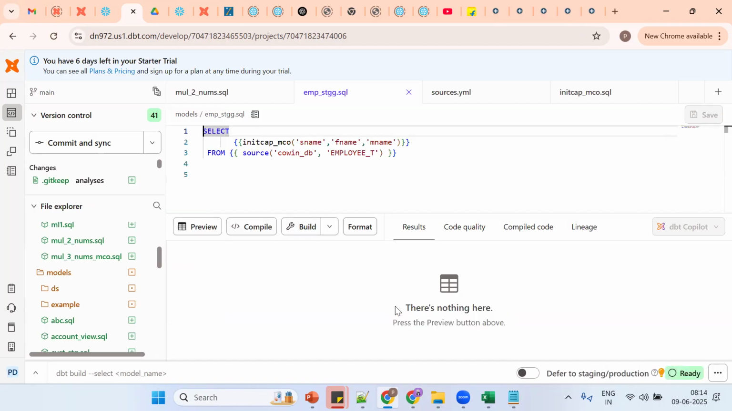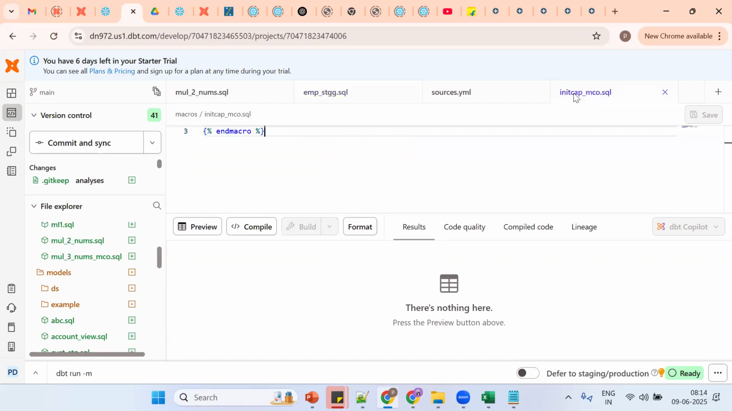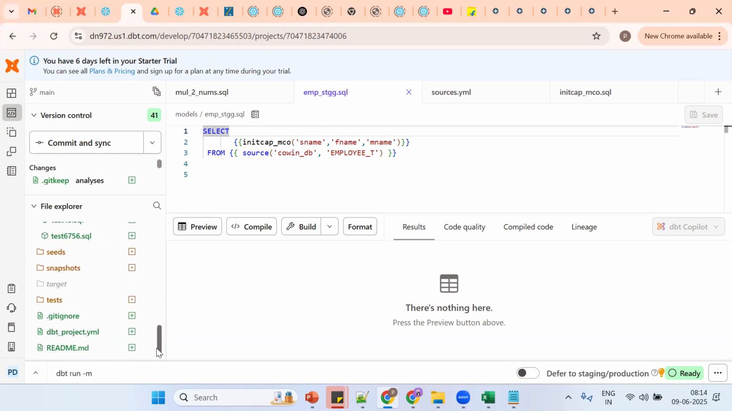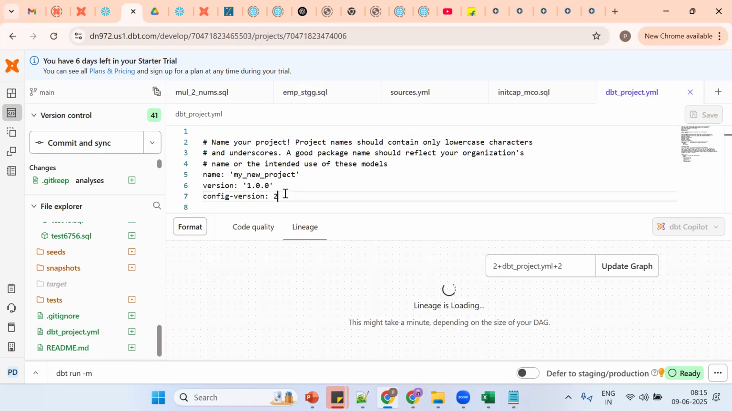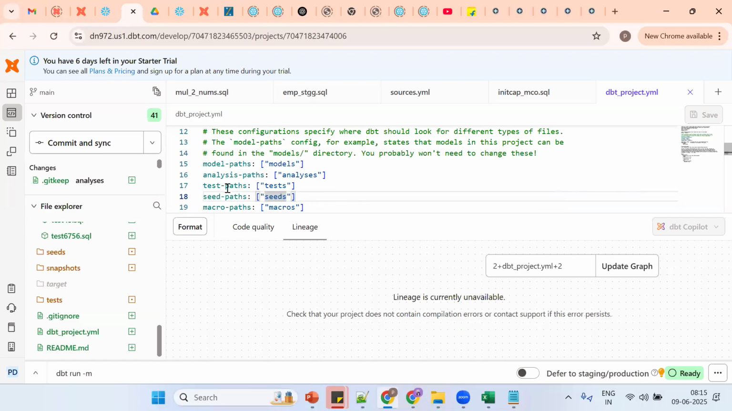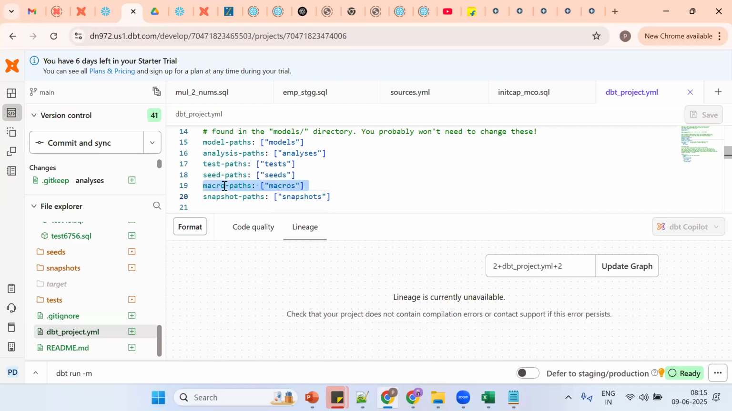Now I want to run this model. How to run this model? dbt run -m. Generally, if you put it in a different folder it won't work, because in project.yaml we mention paths: if it is a model, go for the models path; if it is seeds, go for the seeds path; if it's a macro, go for the macro path. So if I put it in a different folder, it won't work. Okay, see, dbt run -m. What is the model name? EMP.